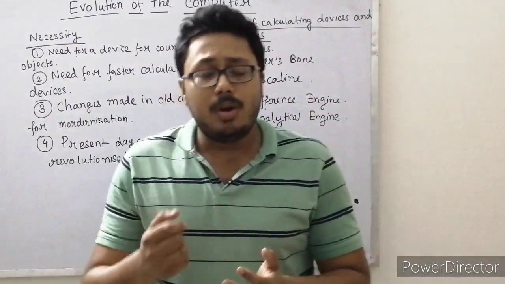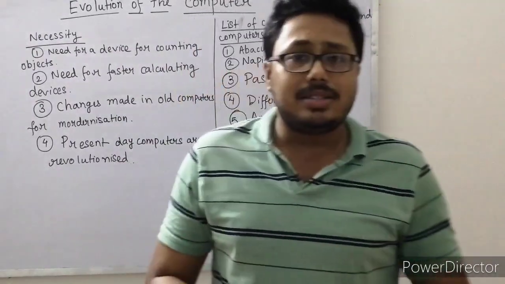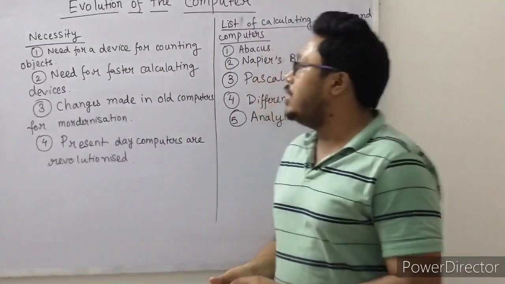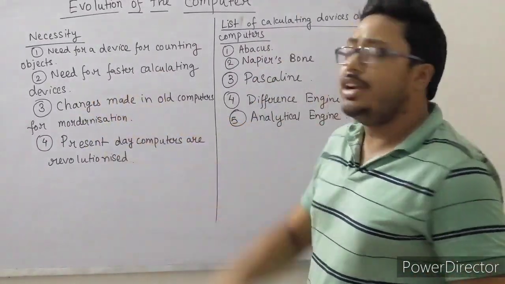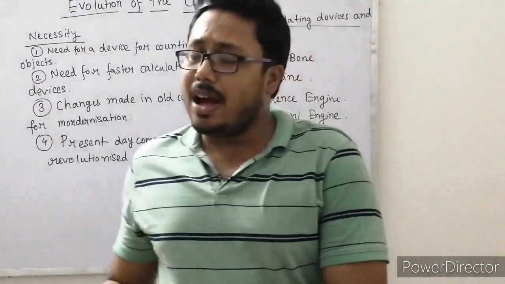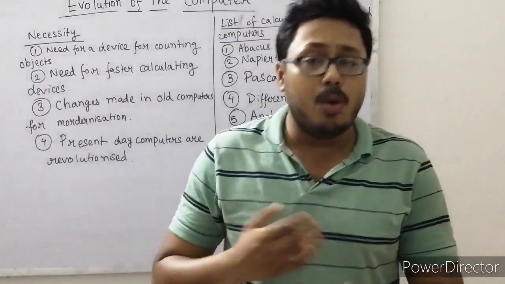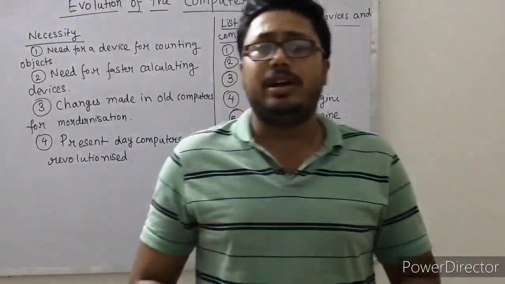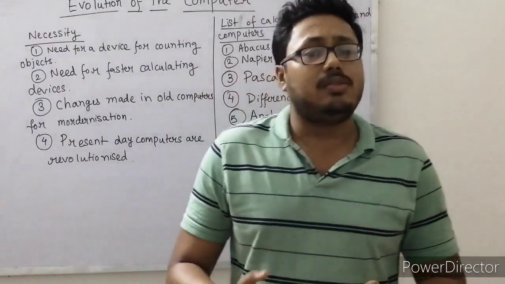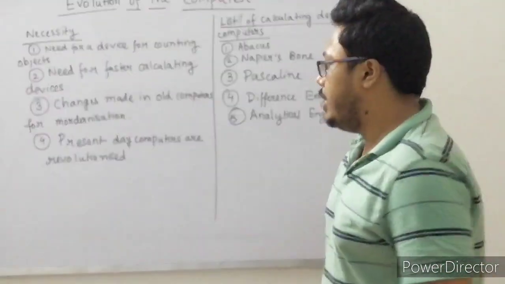They needed more modern machines for doing calculations fast and error free. So the next point is the need for a faster calculating device. The first point was the need for a simple counting device, and when they got that, they needed something faster and more accurate, which they could rely upon for error-free calculations. So the second point is the need for a faster calculating device.